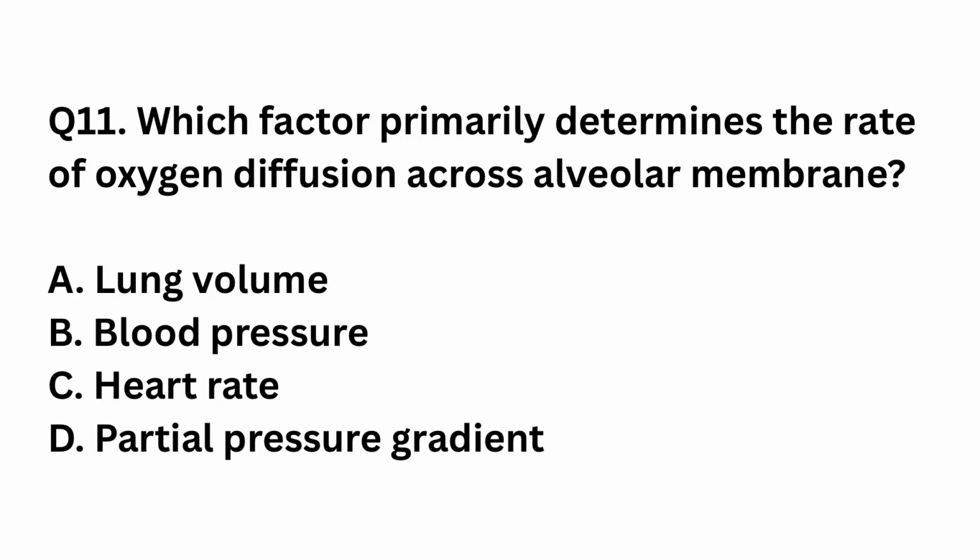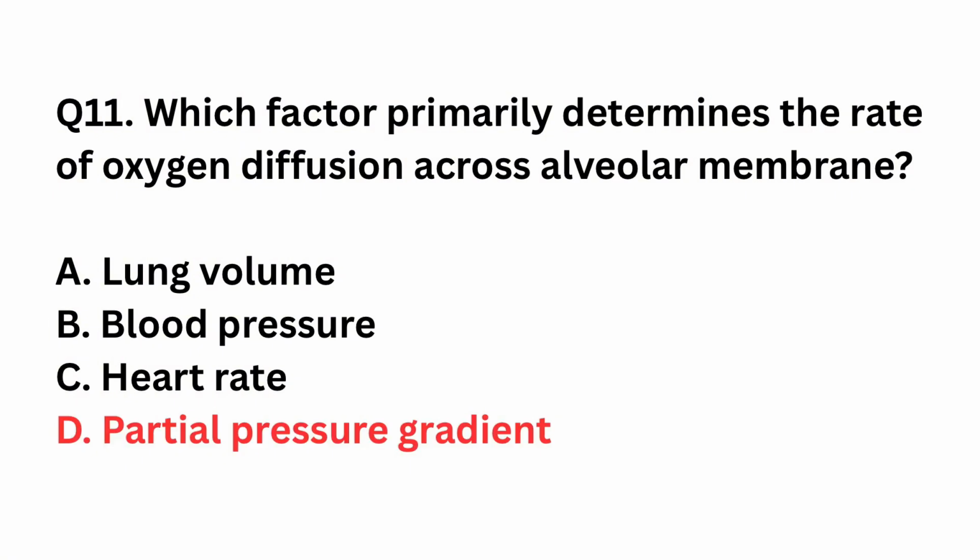Question number 11. Which factor primarily determines the rate of oxygen diffusion across alveolar membrane? Lung volume, blood pressure, heart rate, partial pressure gradient. The right answer is option D, partial pressure gradient. Oxygen diffusion depends mainly on the partial pressure gradient between alveoli and blood. Greater the gradient, faster the diffusion.